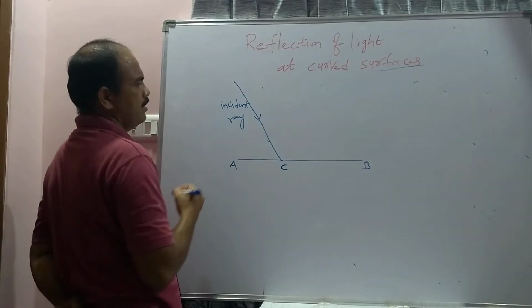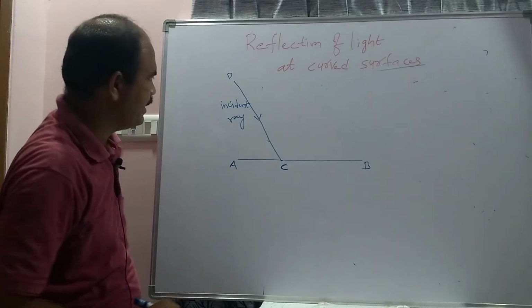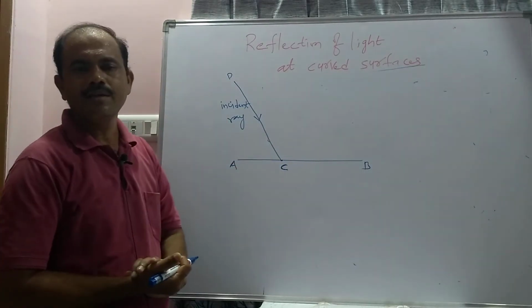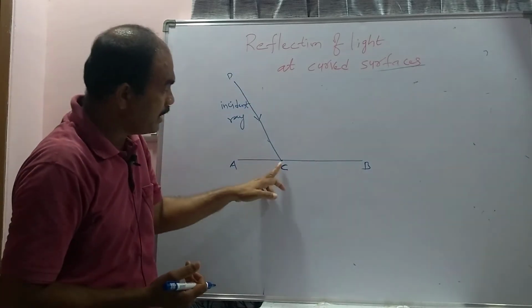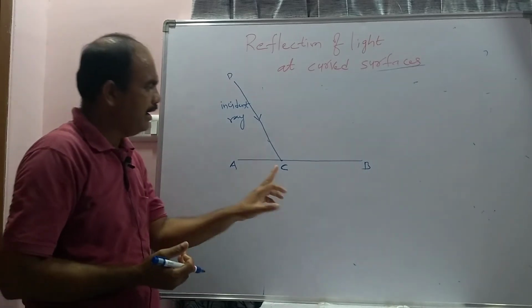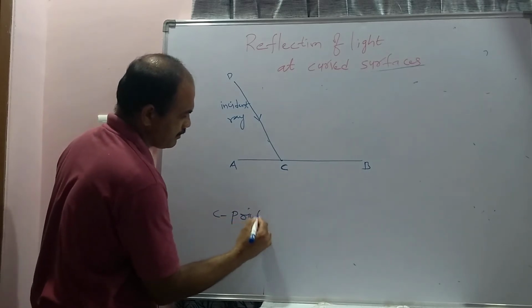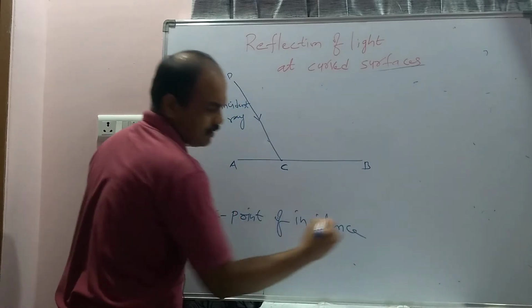For example, name it CD. CD is called the incident ray. The light ray which is incident on the surface will be called the incident ray. This light ray is incident somewhere on the surface, so that's why this is called the incident ray. And this C will be called the point of incidence.